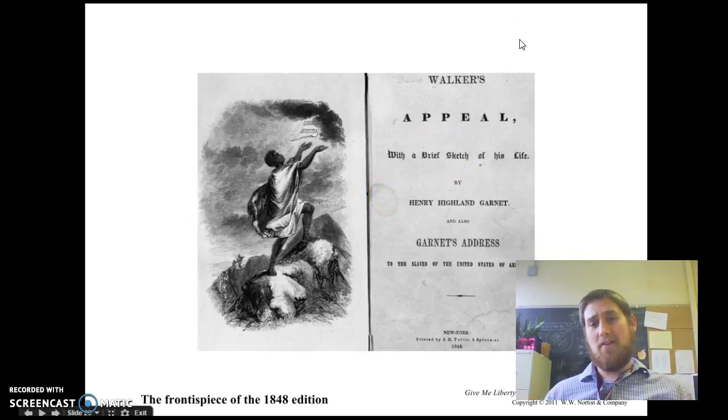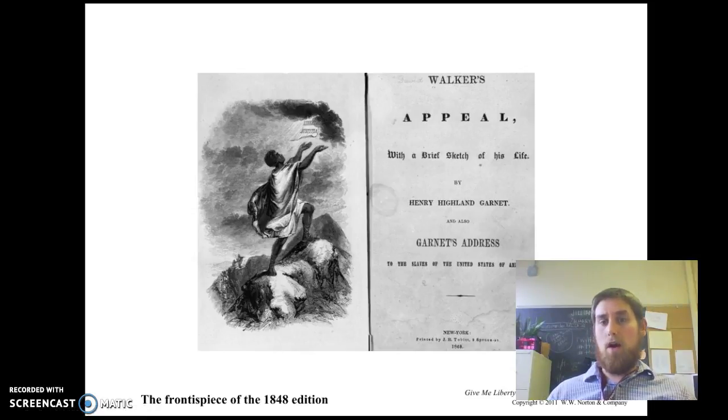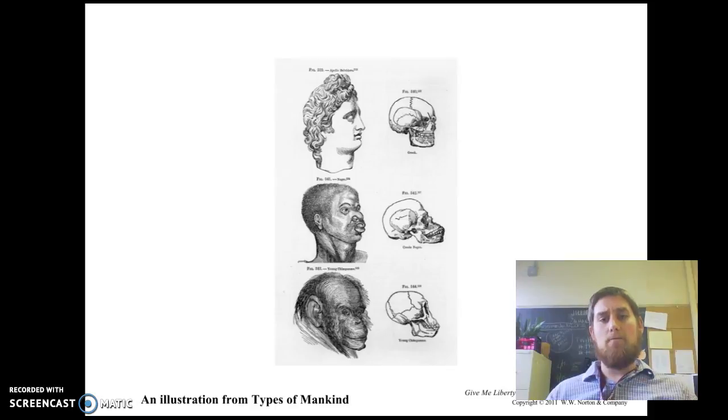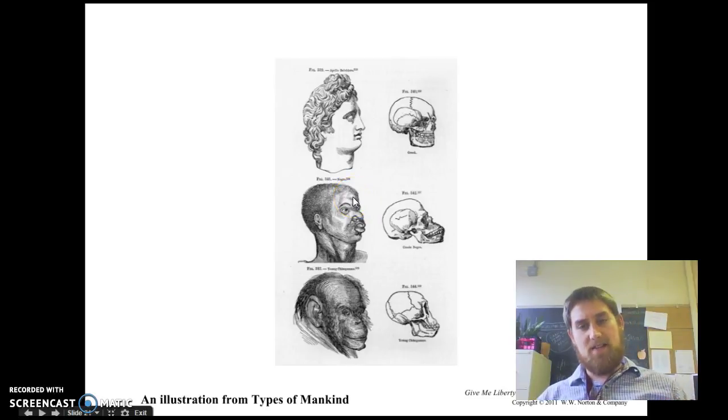African Americans, of course, were also fighting for their rights, but there were just so few of them in the free world, and many of them were deemed not smart enough. I hate to say it that way, but you can see here that there's a comparison. There were many pseudoscientists, that's a false scientist, who believed at the time that African Americans were a middle species, right?